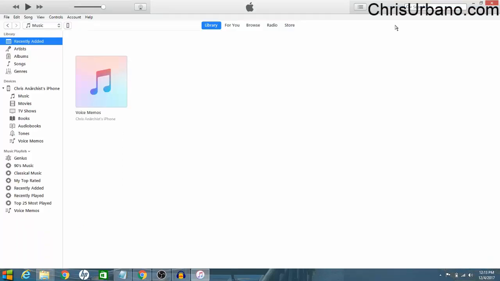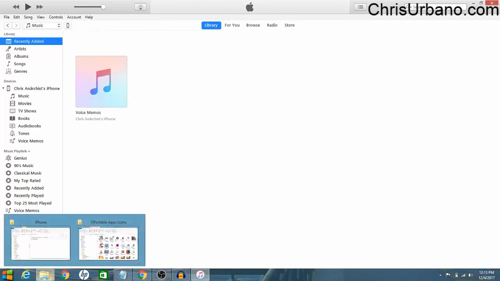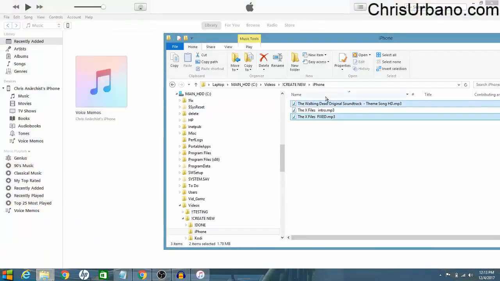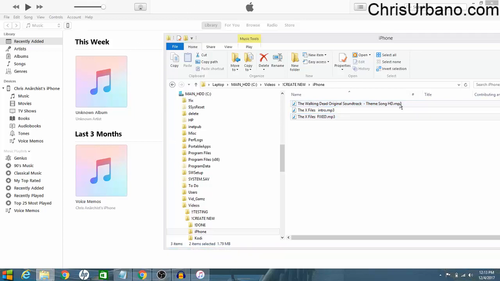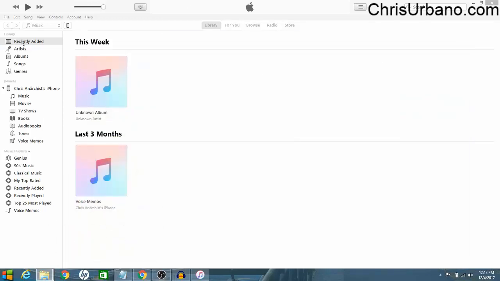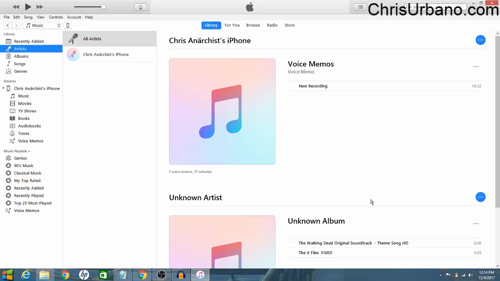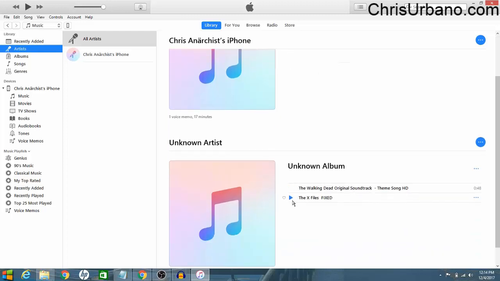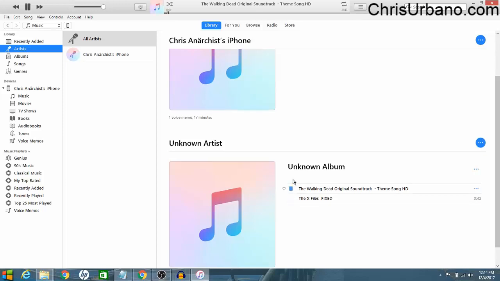Okay, everybody, I have my iTunes open now, and as you'll notice here, I have my iPhone connected. So what I'm going to do is drag the songs over to your iTunes. Go down here to Artist, and you'll see them here. Okay. And okay, you'll see that they are both working.